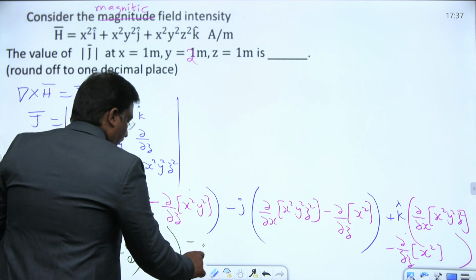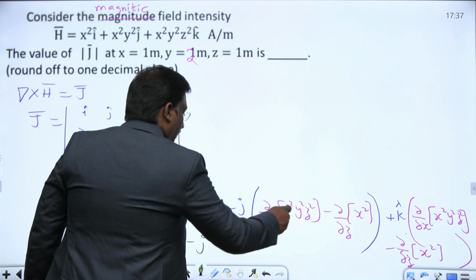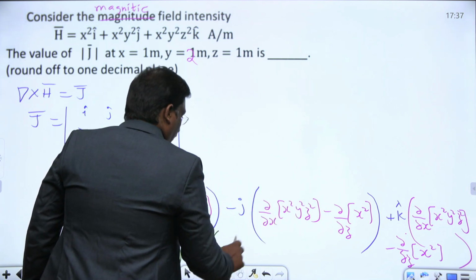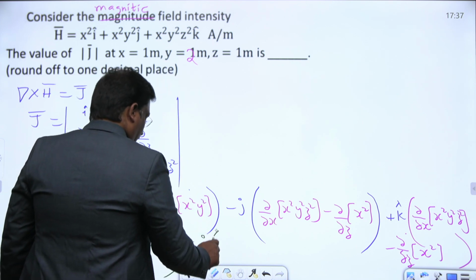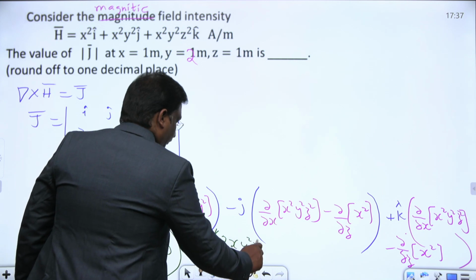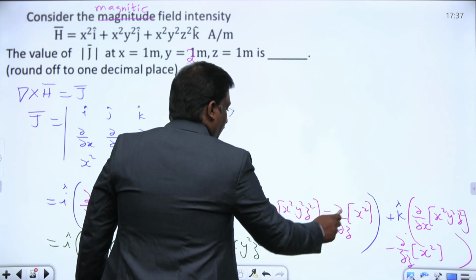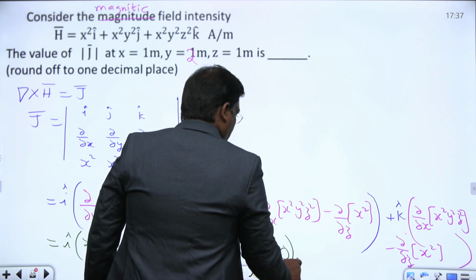Next, minus j, this is differentiation of x. This term with x, only 2x, it becomes 2x. This is 2x y square z square, and this is differentiation with respect to z of the x square term, which is 0.